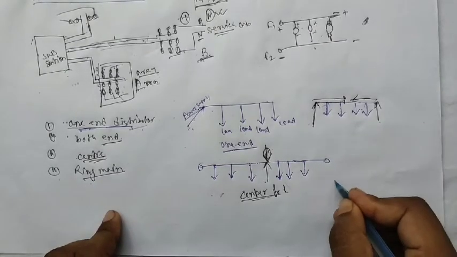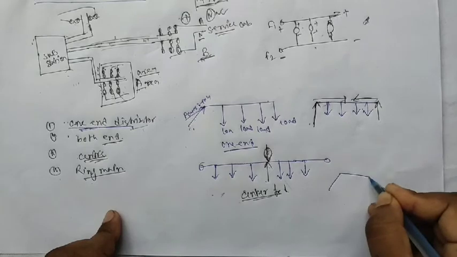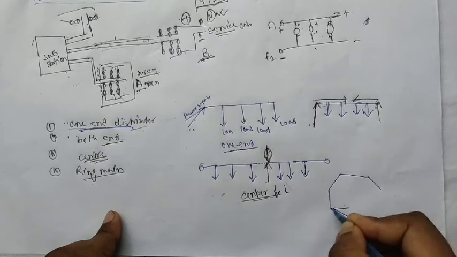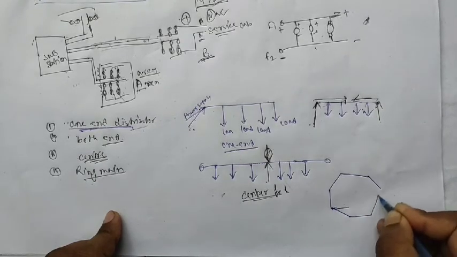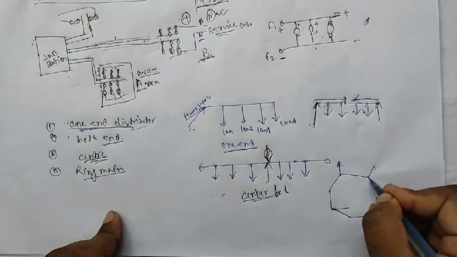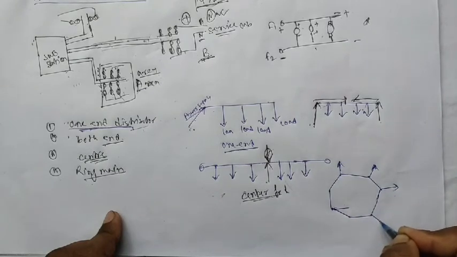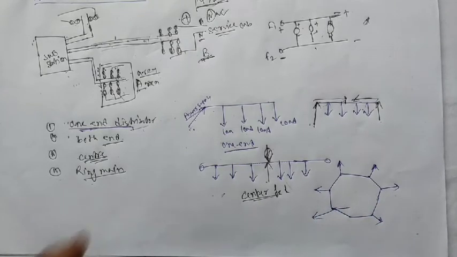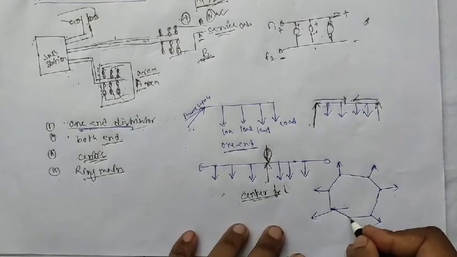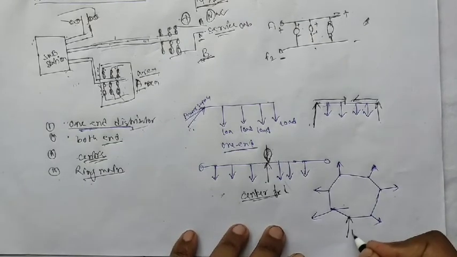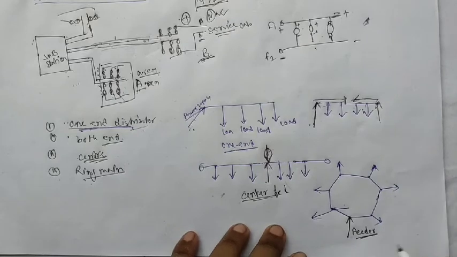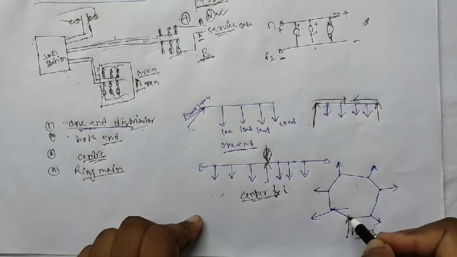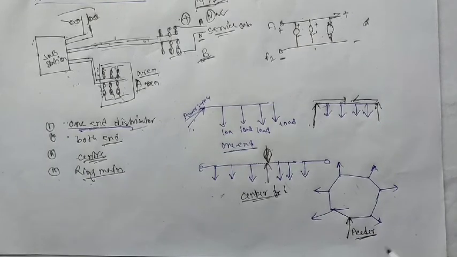Another type of distributor is the ring main distributor. Suppose this one is like here and here. This is going to load, this is load, this is load, this one also with the load. This is the system. If this one is the supply feeder, then it looks like a ring, or center feed at one end.